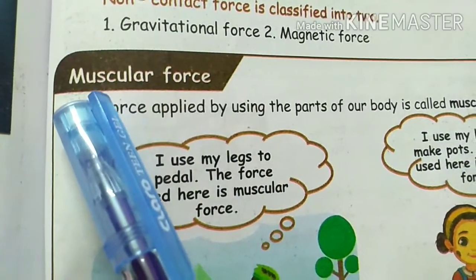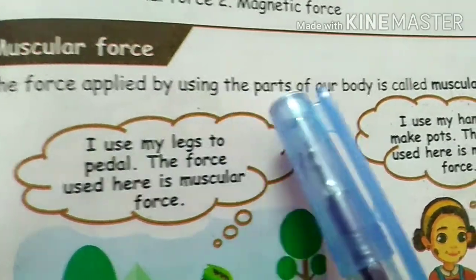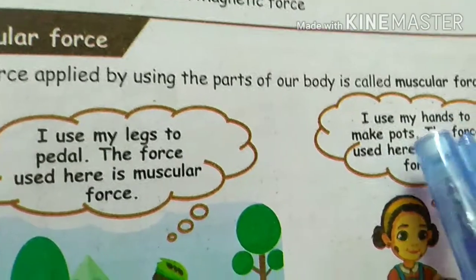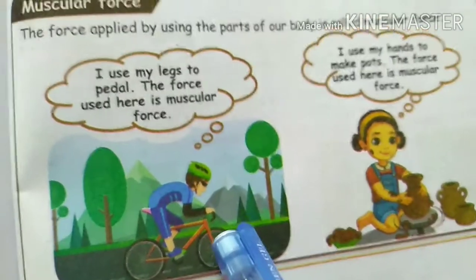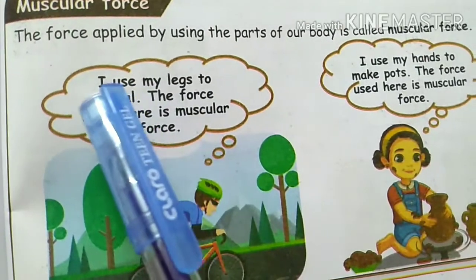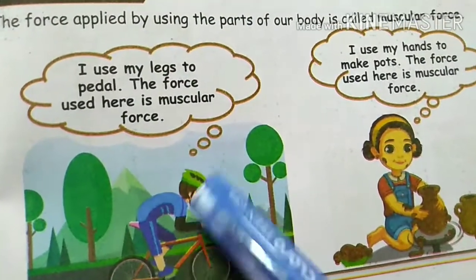The first one is muscular force. The force applied by using the parts of our body is called muscular force. See the example, students. See first, what is the boy doing? He is riding a bicycle. I use my legs to pedal.